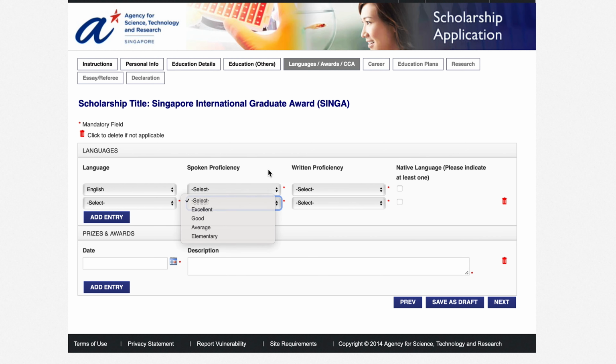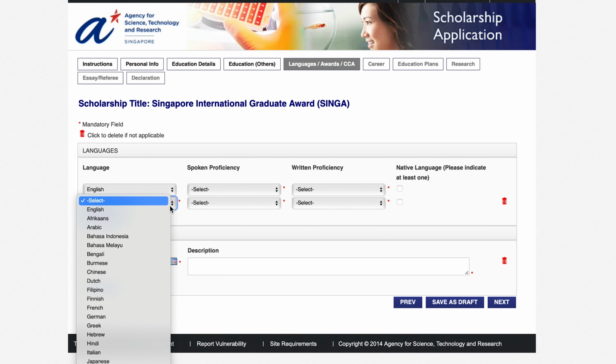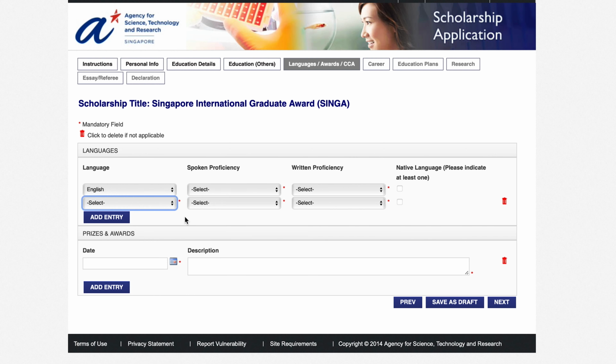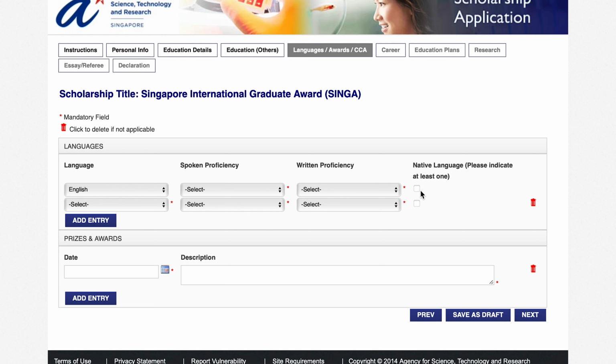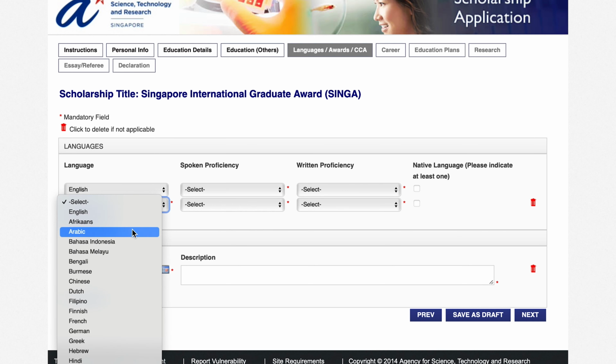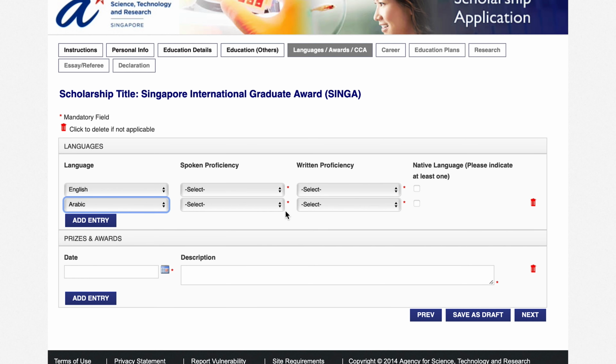Then here you can select another language and select the spoken and written proficiency. So native languages, please indicate at least one. So if English is your native language, then check this. If for example you select here Arabic and Arabic is your native language, then you check this box.